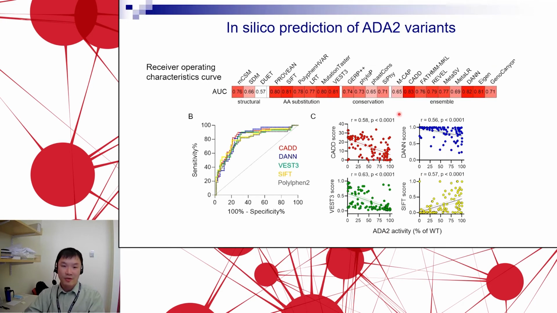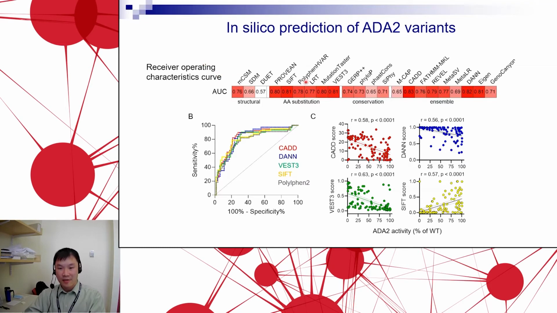So next, we perform in silico analysis using the different algorithms. So are these algorithms good in terms of predicting whether ADA2 variants have high ADA2 residual activity or low ADA2 residual activity? There are certainly many parameters we can use to do this type of analysis. So we chose to do a receiver operating characteristic curve for each of these and calculate the area under the curve. So the ROC curve allows a summarizing characteristic of both sensitivity and specificity for each of these methods.